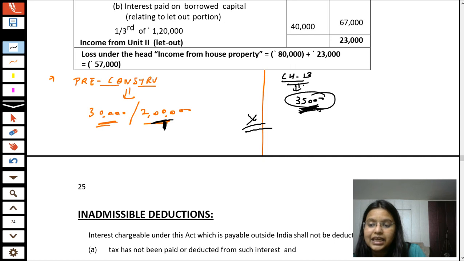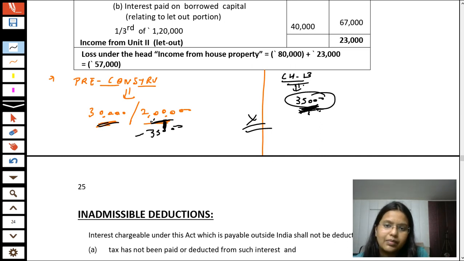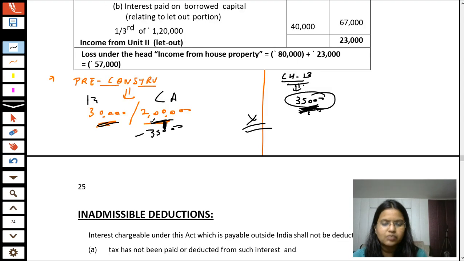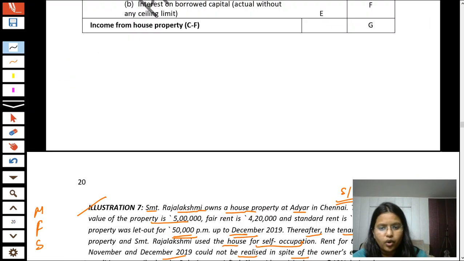If he is taking a deduction of 35,000 there, his maximum deduction here will be rupees 2 lakh minus this 35,000. Same in the case of the 30,000 limit also. If the question is about a 30,000 limit, the maximum shall be 30,000. If the question is about the 2 lakh limit, the maximum is 2 lakh. Friends, I have also mentioned this point on page number 10. You can check it out also.